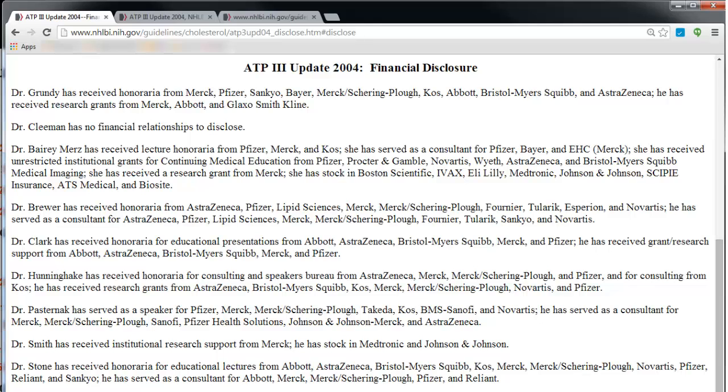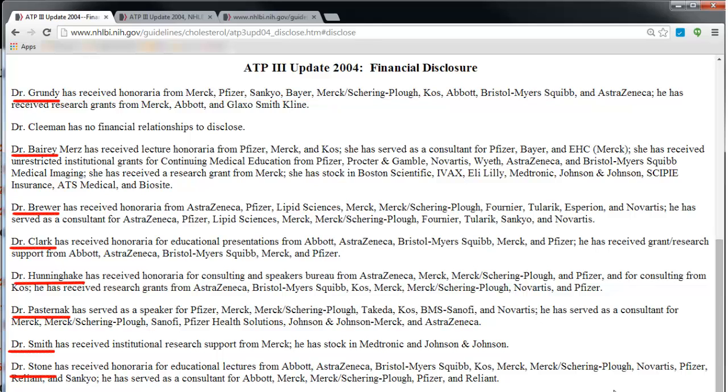Now look at the names: Grundy, Kleeman, Mertz, Brewer, Clark, Honeyhake, Pasternak, Smith, and Stone. It's the same group that wrote that document. Now look at what this document says. Dr. Grundy has received honoraria, which is money, from Merck, Pfizer, Sankyo, Bayer, Merck Schering-Plough, Kos, Abbott, Bristol-Myers Squibb. These are all pharmaceutical companies. Dr. Grundy received money from 10 different pharmaceutical companies.